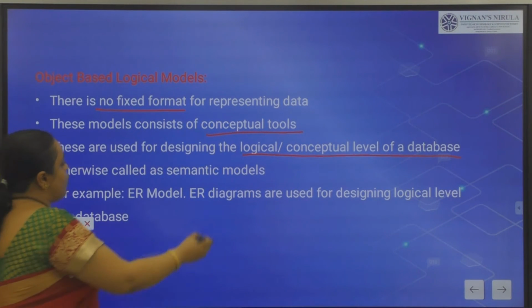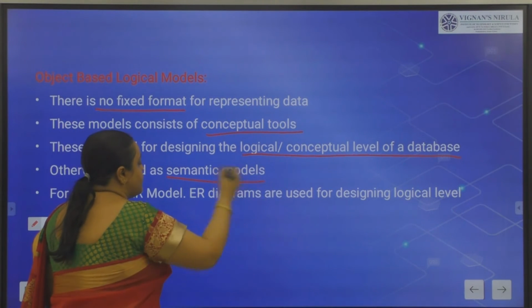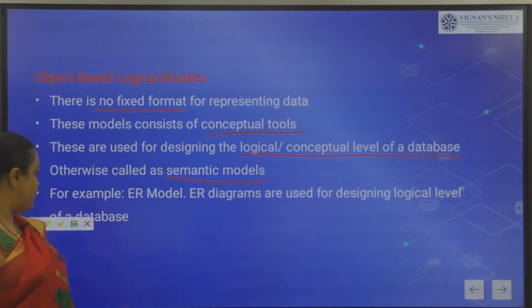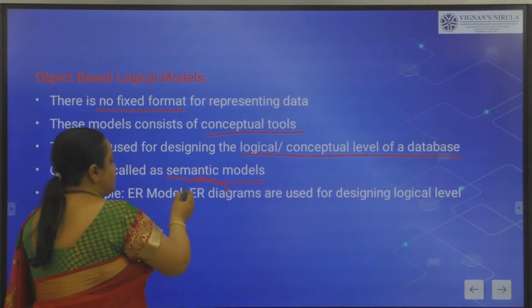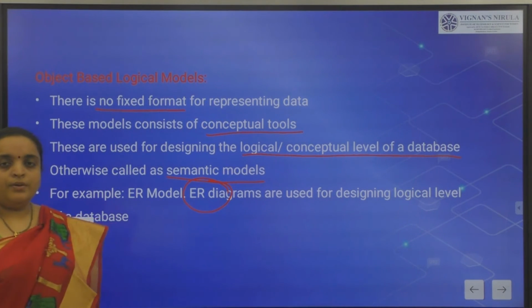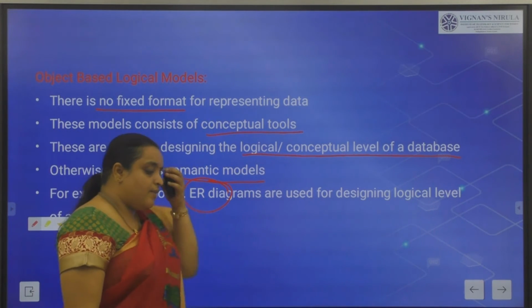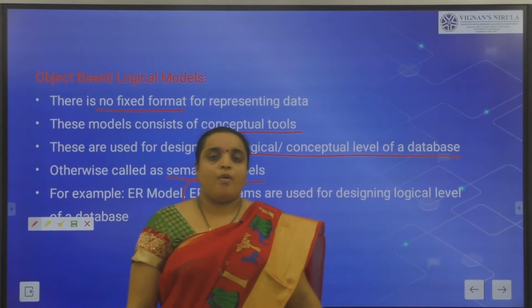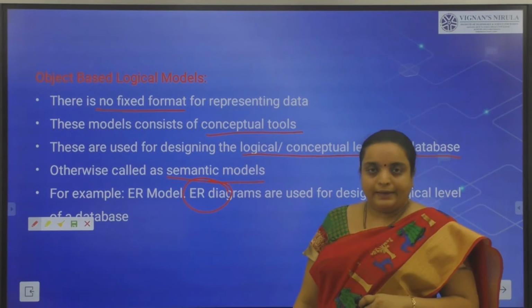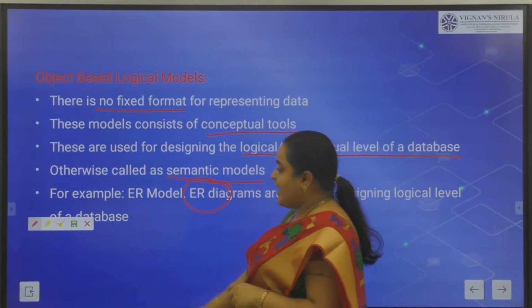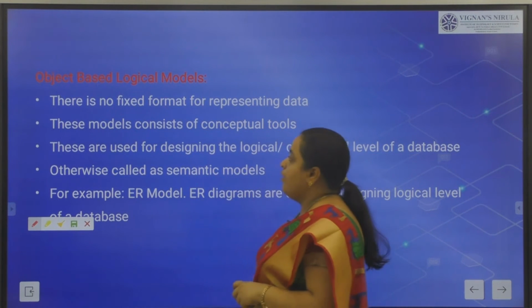This model is also known as the semantic model. Here we talk about the conceptual level, so we basically do ER diagrams. In the logical level, we show the database in the form of ER diagrams, that is entity relationship diagrams. Clear? So this is about the object-based logical model.